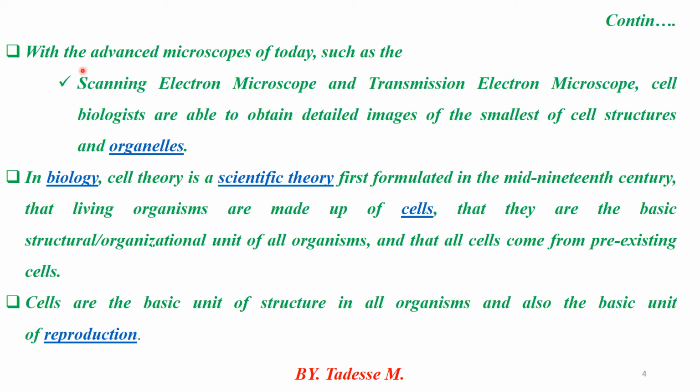With the help of advanced microscopes today, there are two classifications of compound electron microscope: scanning versus transmission. The transmission electron microscope is able to identify and outline the smallest structures of the cell, which cannot be identified with the normal light microscope. When comparing these two types of electron microscopes, the scanning electron microscope is not as good as the transmission electron microscope.